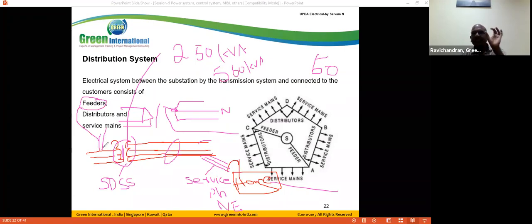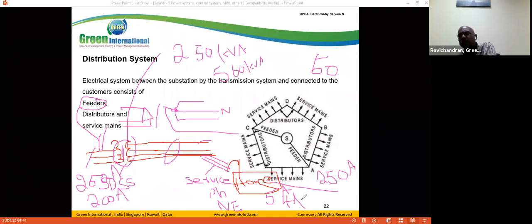So in the feeder, we must maintain the current. For example, each house needs 5 amps. Say that we have 50 houses, so total current is 250 amps. So I must maintain 250 amps in the feeder. Suppose due to some reasons I maintain only 200 amps, each house carries only 4 amps. That means the efficiency of the equipment will be damaged.